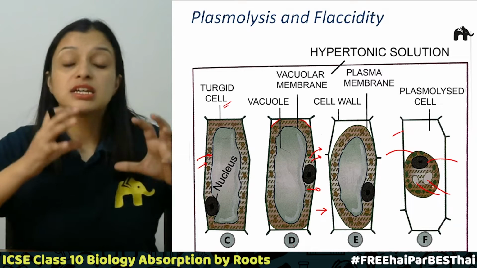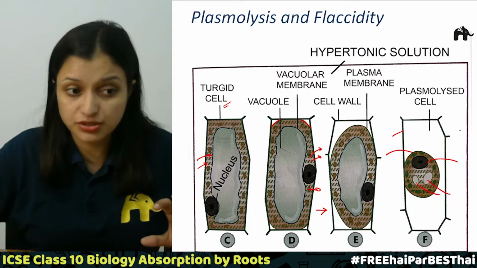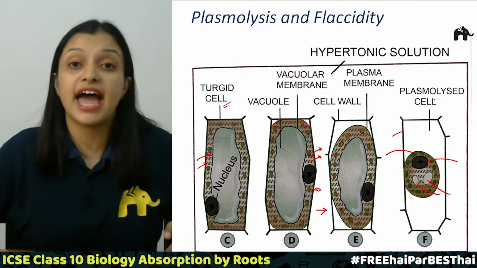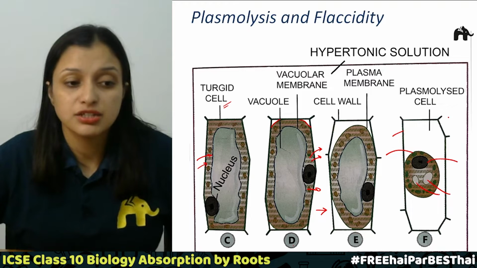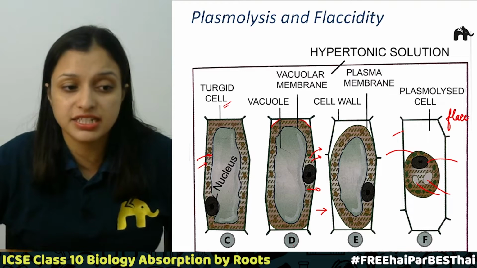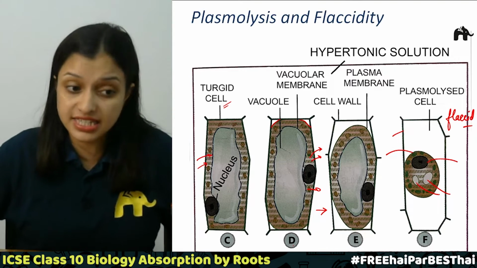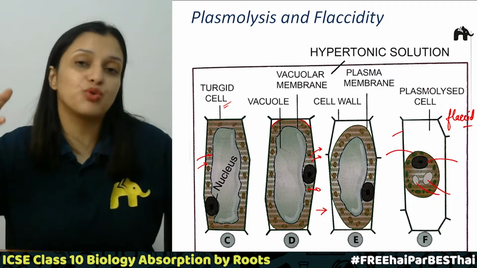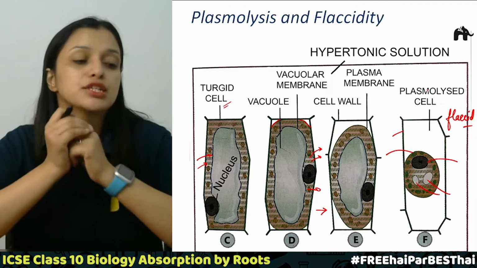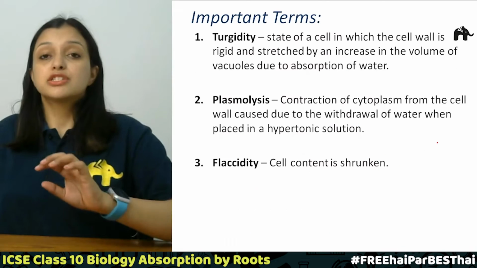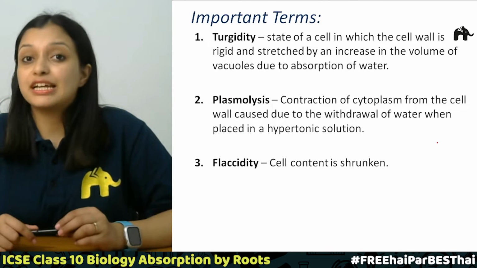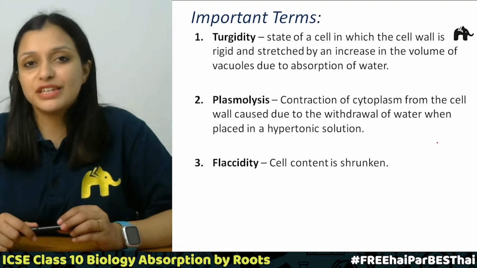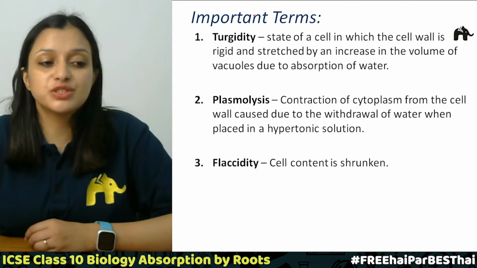So this state is called the flaccid state, or flaccidity, and this cell is called a plasmolyzed cell, right? So I hope this is clear. Now these three are the important terms that we must understand and know, because they are very, very important. Now the first one is turgidity.